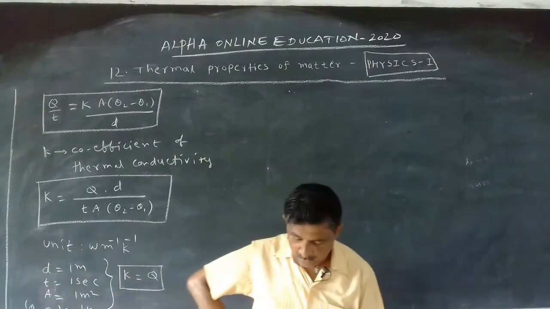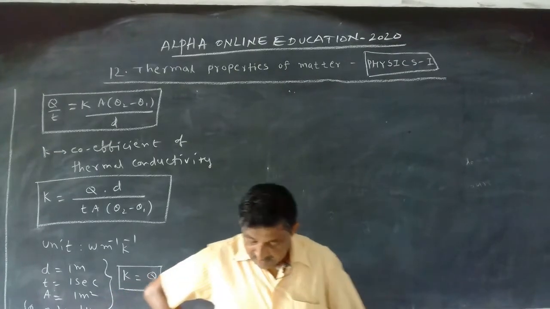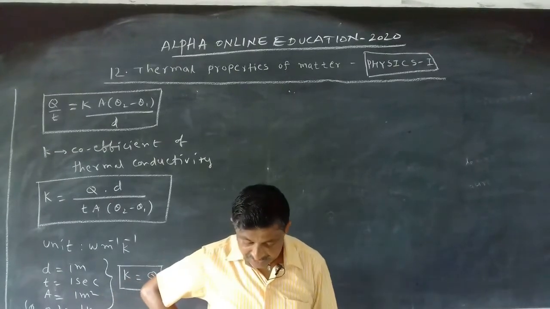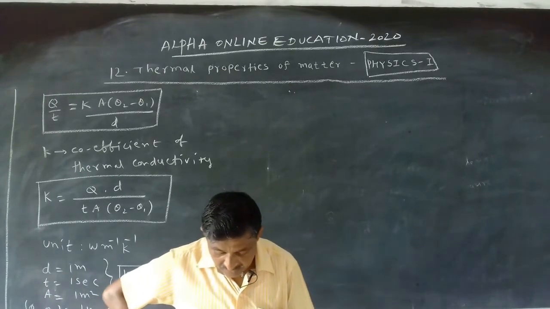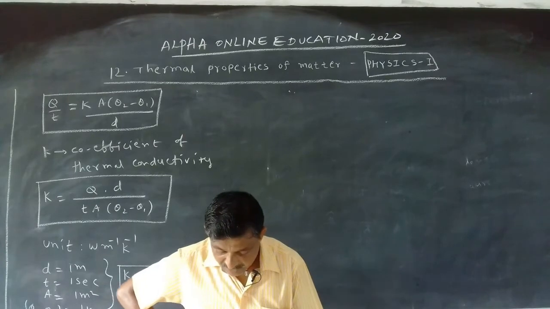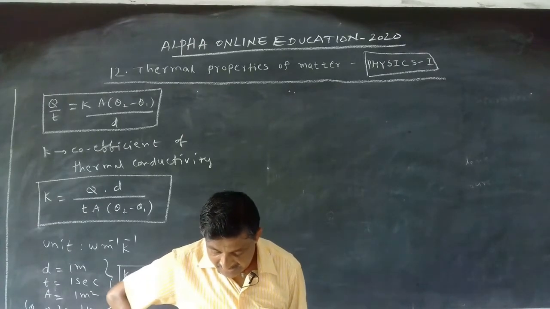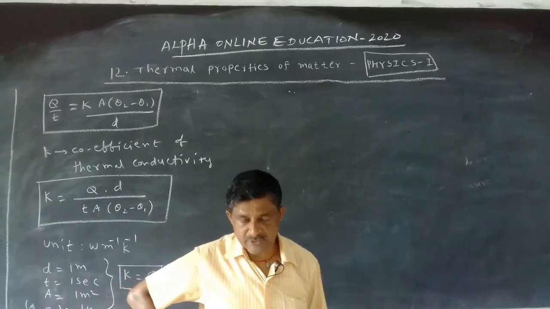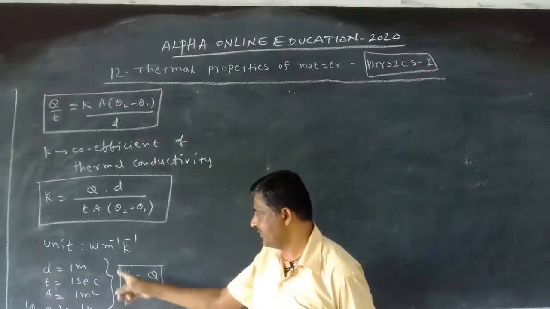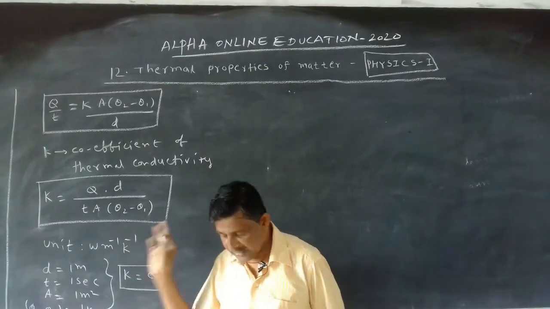We can also write: the heat flow per second between the opposite faces of a cube of unit side, which are maintained at a unit temperature difference. In this way also we can define it. You write this information, that is enough for the definition of K.